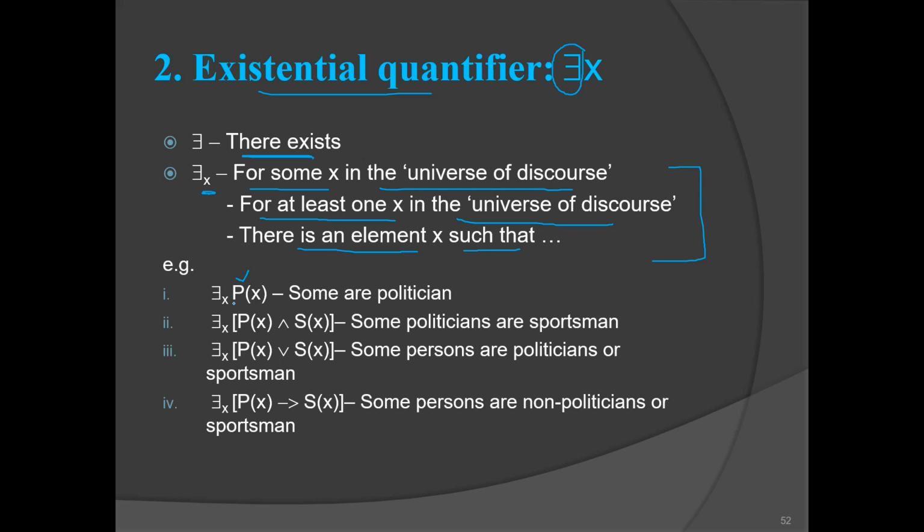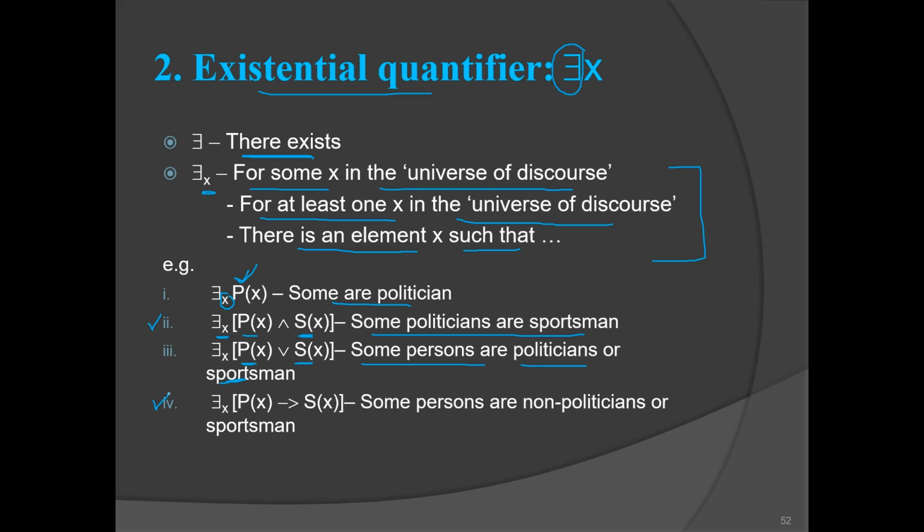Okay, so it says there exist some people who are politicians. So we can say that some are politicians, right? Then, there exist some people who are politicians and sportsmen. So some politicians are sportsmen. We can say that this sentence can be read as some politicians are sportsmen. Some persons are politicians or sportsmen, right? Some persons are politicians or sportsmen.